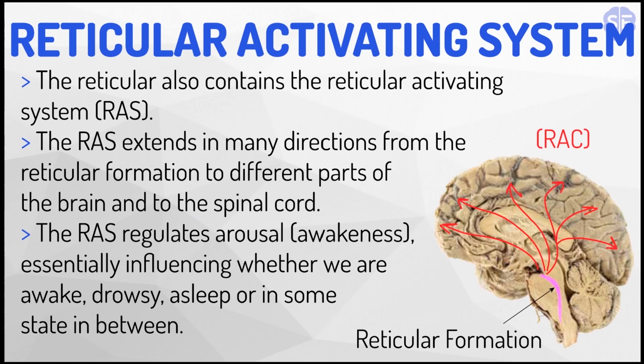The reticular activating system, also known as RAS. The reticular formation also contains the reticular activating system, RAS. The RAS extends in many directions from the reticular formation. Here we can see the reticular formation, and here is the RAS. We can see the RAS spreading throughout different parts of the brain and the spinal cord.